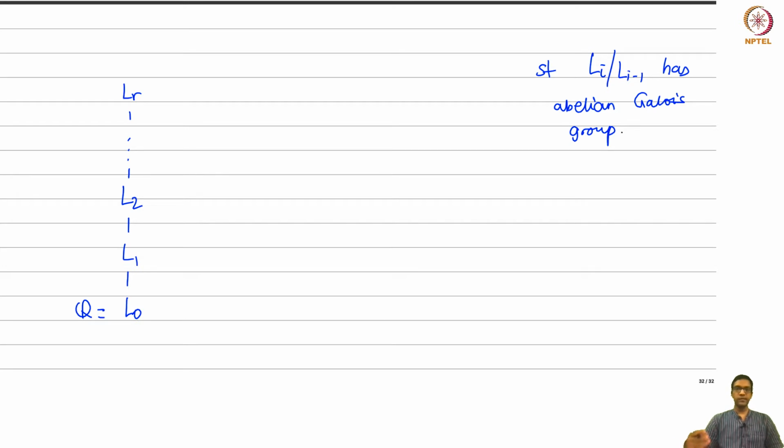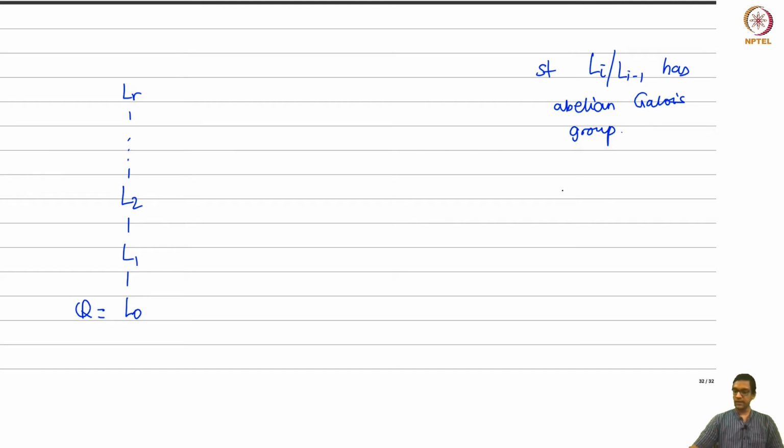And recall we did this by first adjoining an appropriate root of unity. So the first step was a cyclotomic extension, which of course had an abelian Galois group. All the successive steps were just simple radical extensions which had in fact cyclic Galois group. Okay, but whatever it is, every extension here has abelian Galois group.